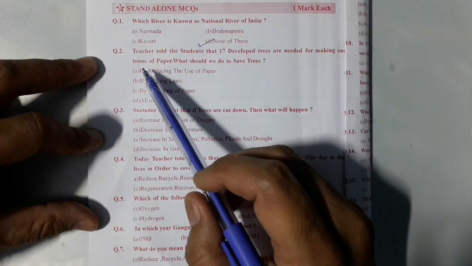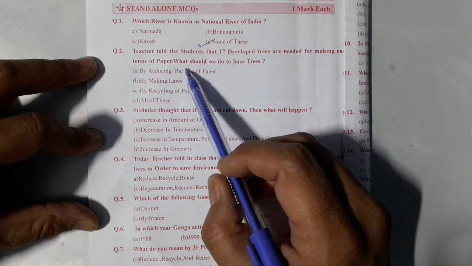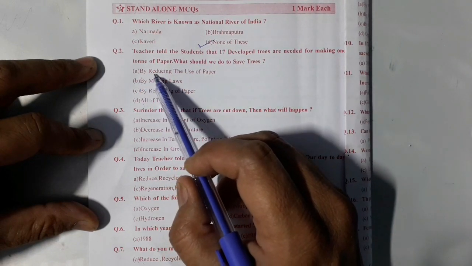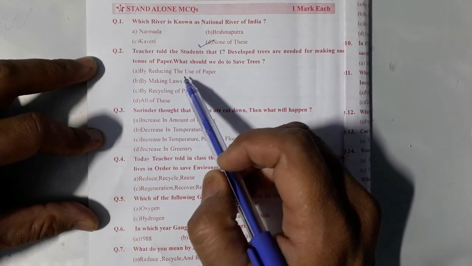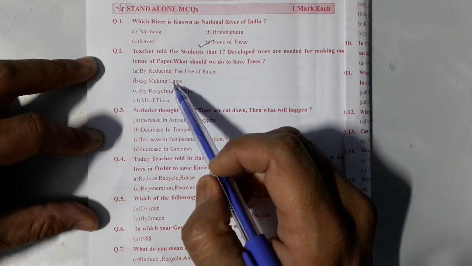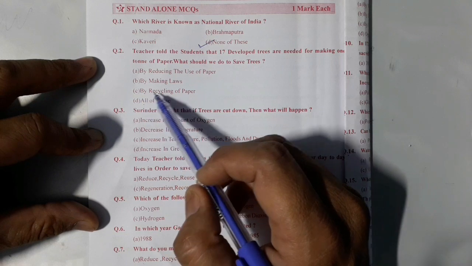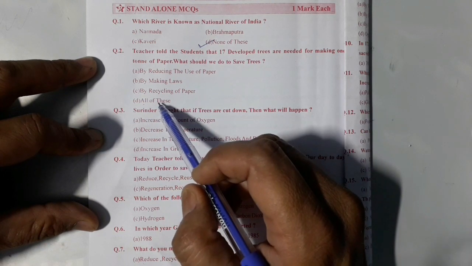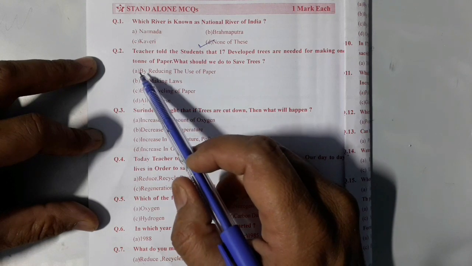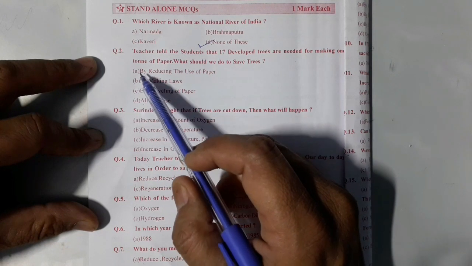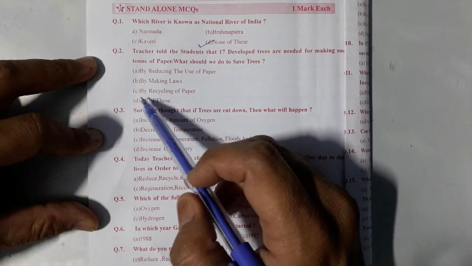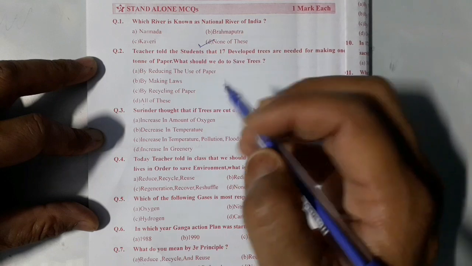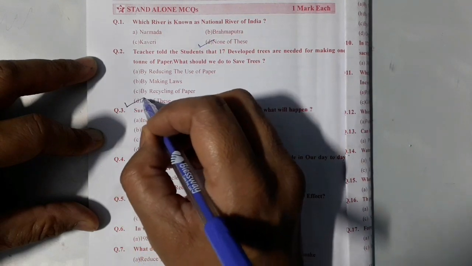Next question. Teacher told the students that 17 developed trees are needed for making 1 ton of paper. What should we do to save trees? Option A, by reducing the use of paper. Option B, by making laws. Or option C, by recycling of papers. Or option D, all of these. So students, we know that all these options are correct to save trees. So its correct option is all of these.